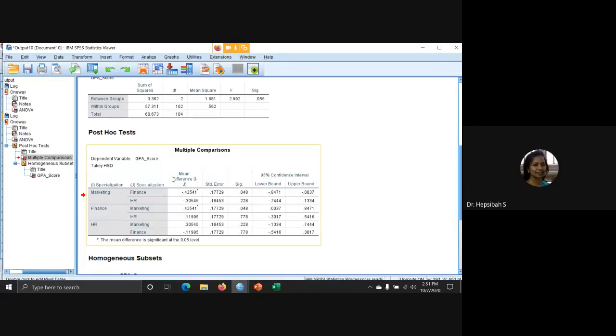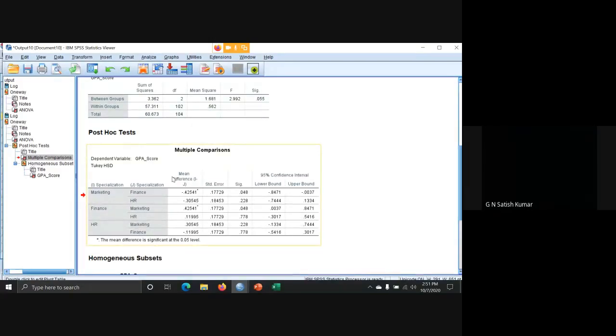So do I have to do ANOVA and post hoc test? Yeah, ANOVA you must do to know about all the groups. If that is less than 0.05, then only do post hoc.